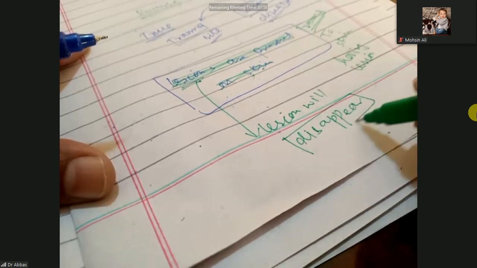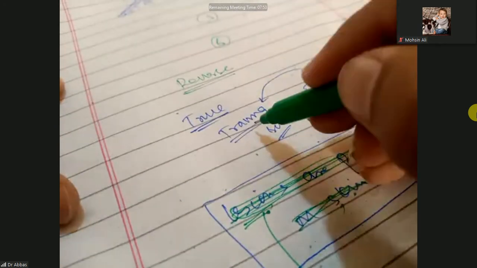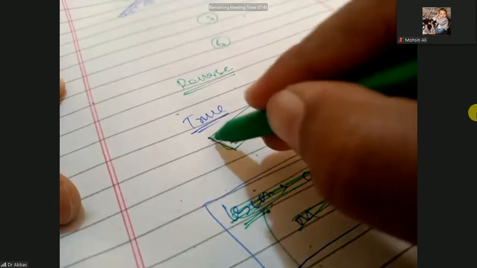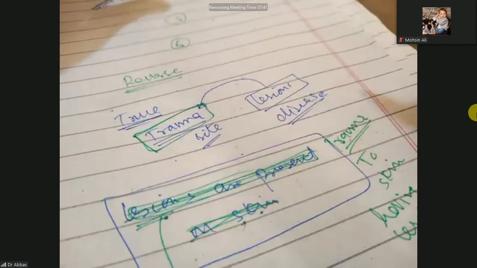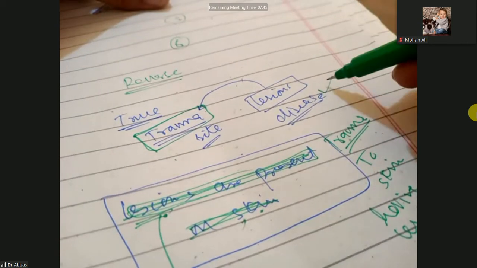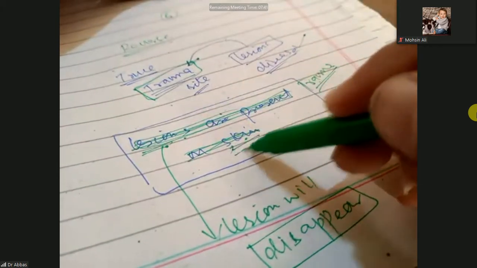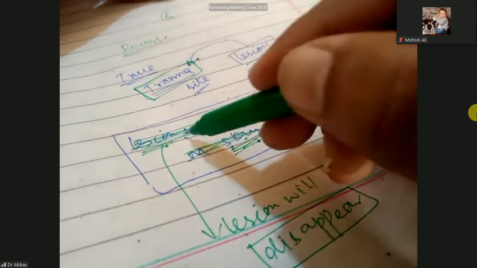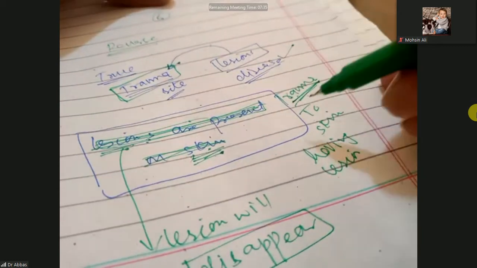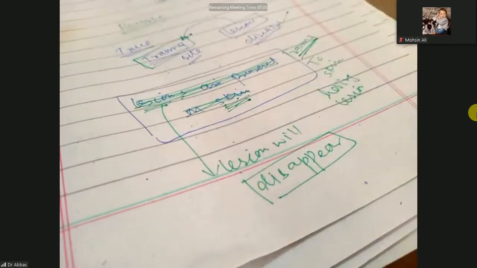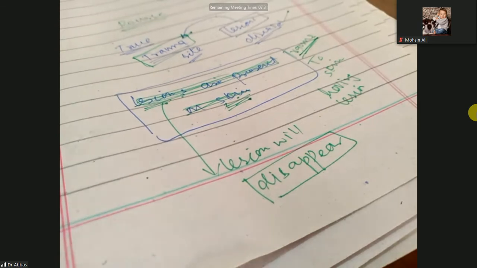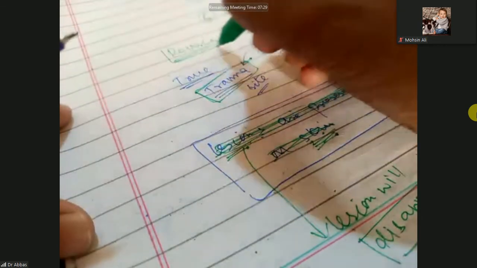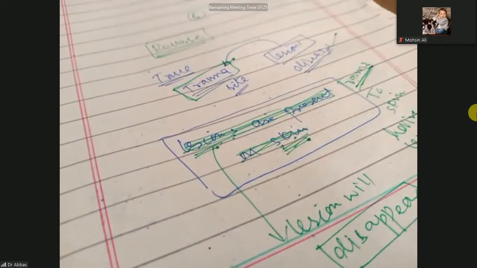Here lesions will disappear after the trauma, but in the true phenomenon the lesions will appear on the site of the trauma. It is opposite. Here lesions are present on the normal skin, and this normal skin with the lesions is traumatized. Due to the trauma, these lesions will disappear. When the lesions disappear due to the trauma, that is the reverse pseudo Koebner phenomenon. This reverse Koebner phenomenon is seen in the disease psoriasis.